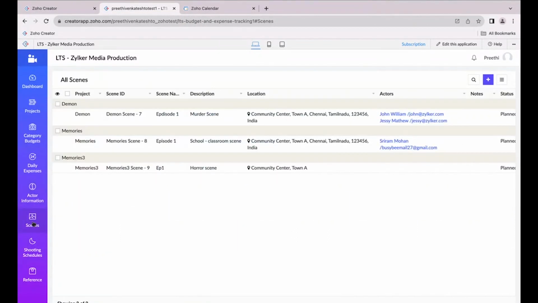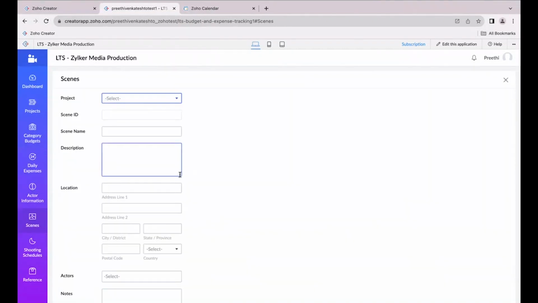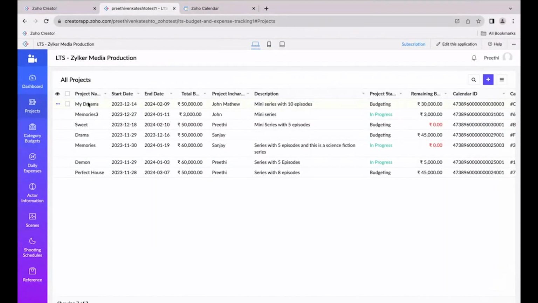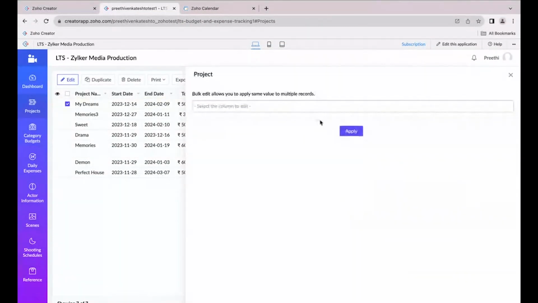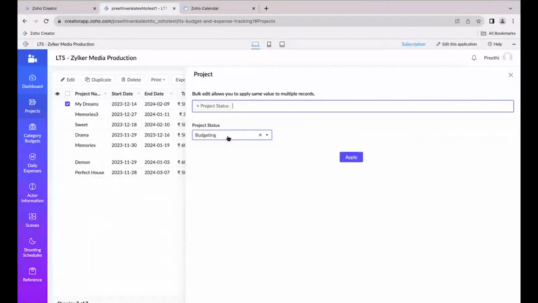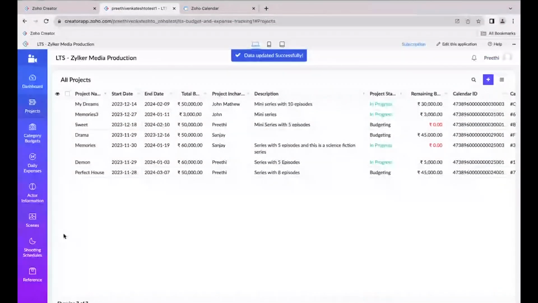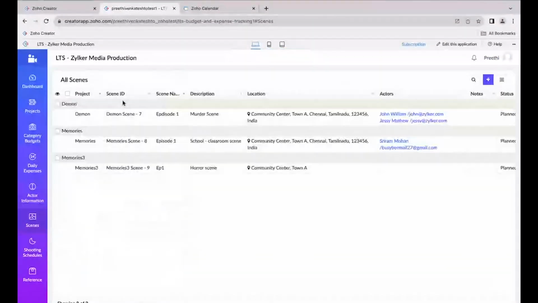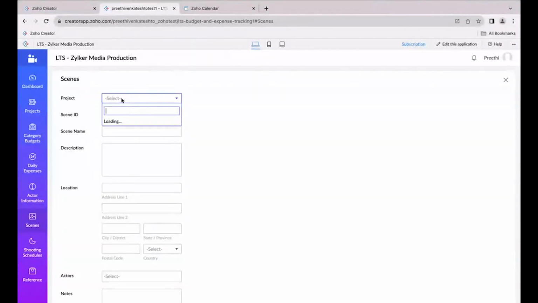And next is going to be the scenes information, like what scene is involved and what the location of the scene is. So those things will be added in this scenes database or scenes module. Before that, in the scenes module, only the projects that have crossed the budgeting stage will get displayed over here. So let me try to change the status of the newly added project as in progress. That is, the production is in progress. So now if I go to my scenes module, I can add the particular project.